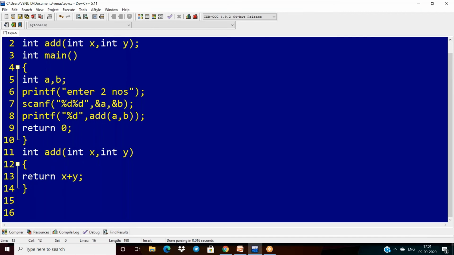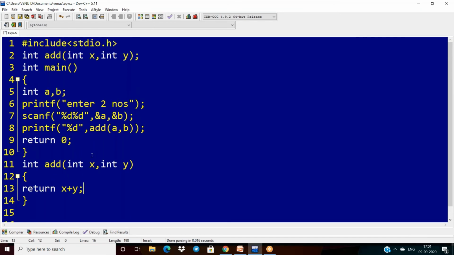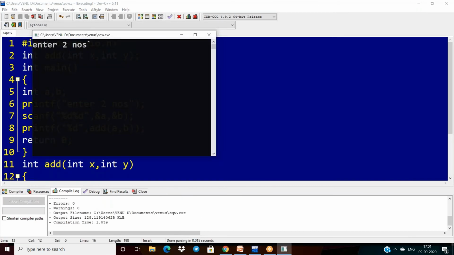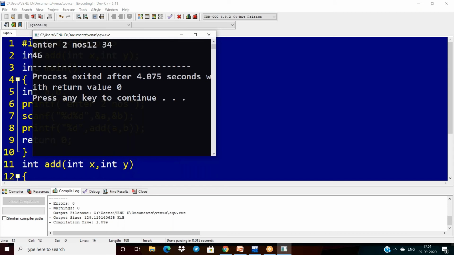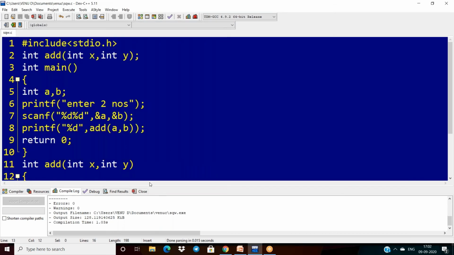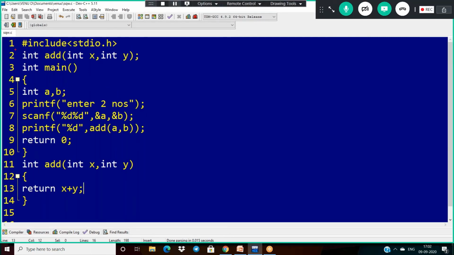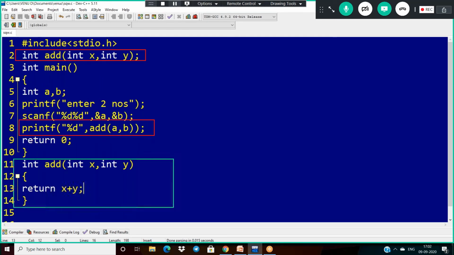That's all. Let's see, if I execute this code with 12 plus 34, then 46 will come. And this is the best, efficiently used one. My function declaration is this, function calling in this way, and function definition.